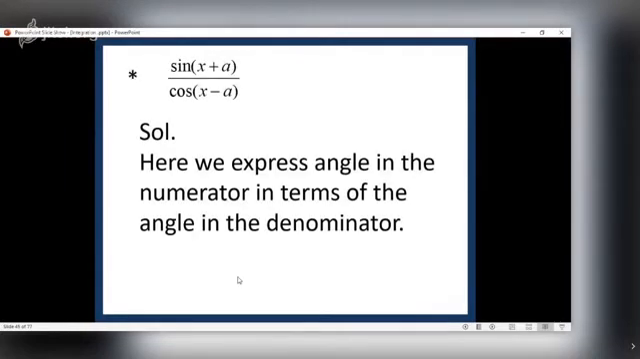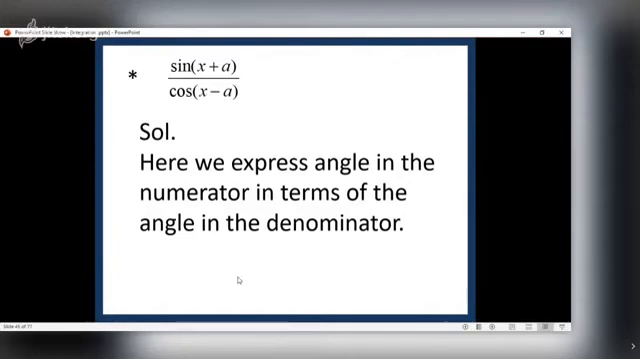Now this is again an interesting sum. Integral of sine of x plus a upon cos of x minus a. Here the trick is you have to express the angle in the numerator in terms of the angle in the denominator. The angle in the numerator is x plus a, and the angle in the denominator is x minus a. Remember, you have to write the same function. It is allowed that you are writing that in a different form. You cannot write a different function.